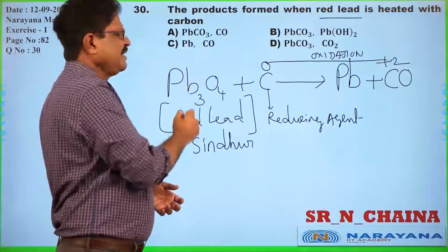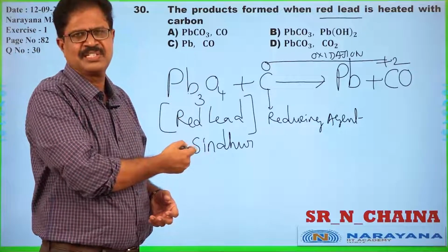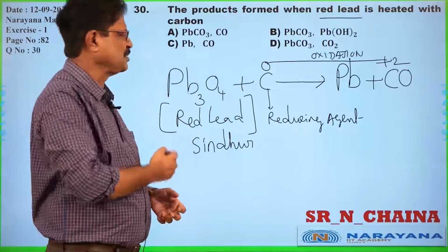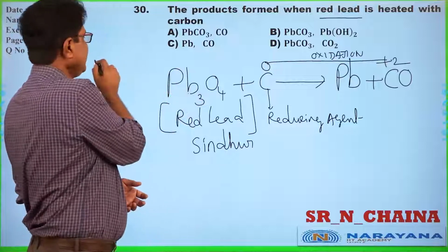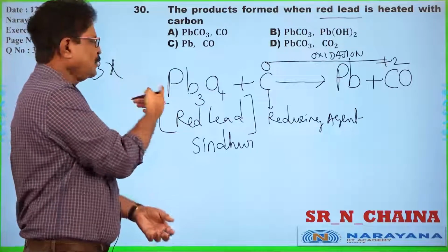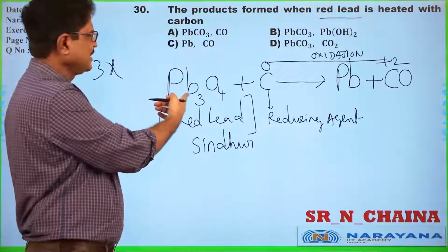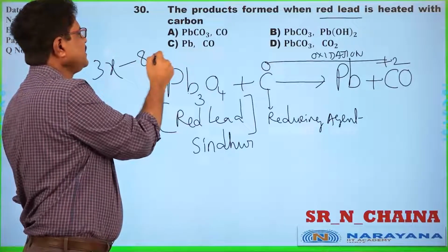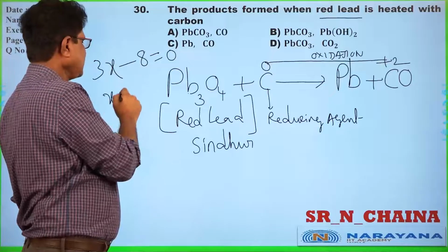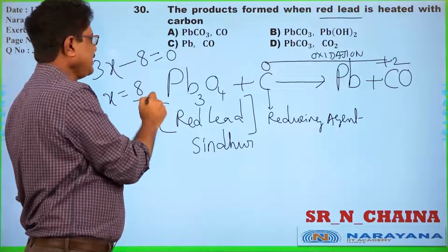Here lead is carrying some positive oxidation state. What is the oxidation state of lead here? 3x, I don't know the lead oxidation state, that's why 3x. Oxygen: minus 2 into 4 is minus 8. So 3x minus 8 is equal to 0, x is equal to 8 by 3.